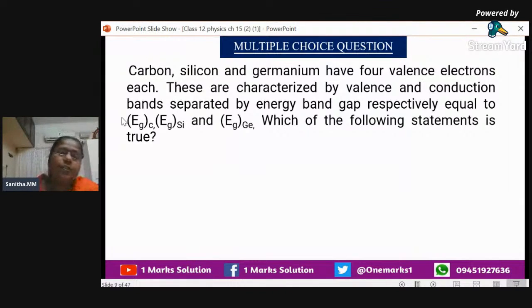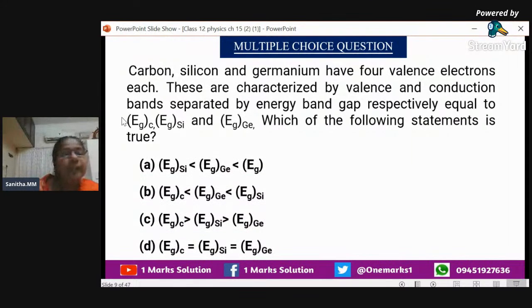You can see the options. Anyway, we know that the energy gap of carbon is more. That is why we are not taking carbon into account for the semiconductor. In different forms we are using it, but carbon as such we are not using, just like germanium and silicon.